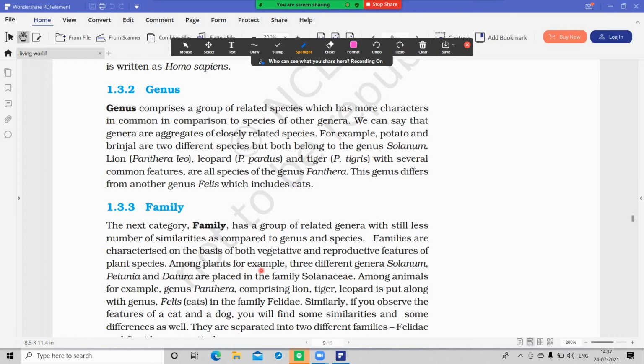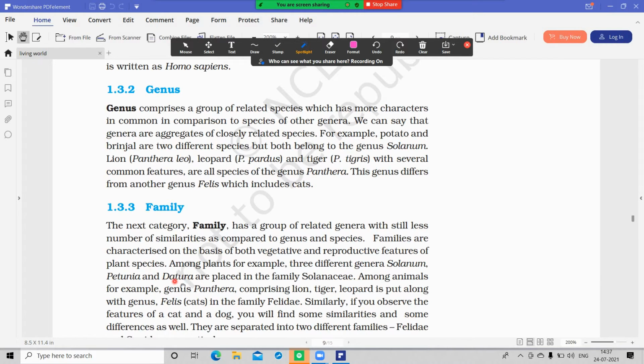Among plants, for example, three different genera like Solanum, Petunia, Datura are included in the same family, Solanaceae. Solanum, Petunia and Datura come under which family? This question may come as an MCQ bit, and you have to tick the family Solanaceae.